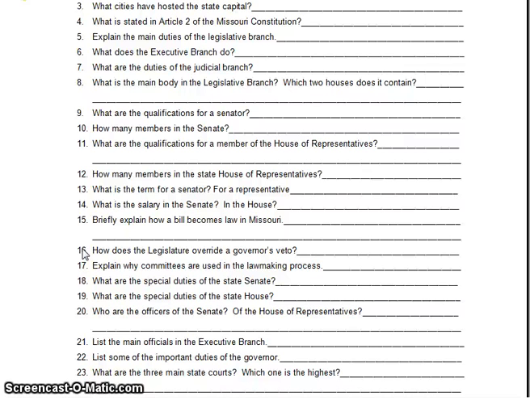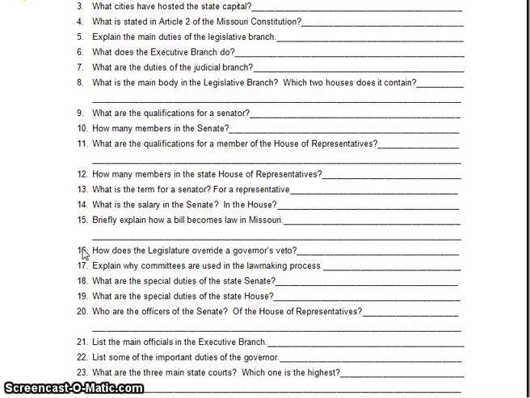I realize now that I just skipped question number 15, but let me back up. Question number 15 is very simple. A bill is introduced in either house. It gets discussed in committee. It goes through debate, perfection. Then they pass it to the House. It gets out of the House or the Senate by a majority vote, 1/2 + 1. It goes over to the other chamber, and it goes through the same process, and eventually it needs to have the governor's signature in order to become law.